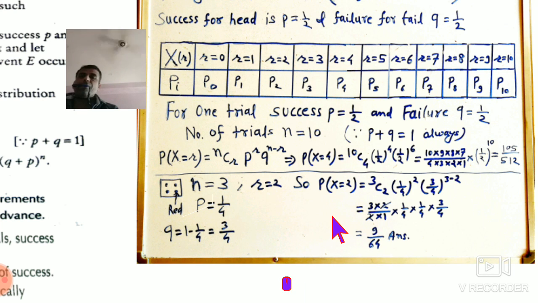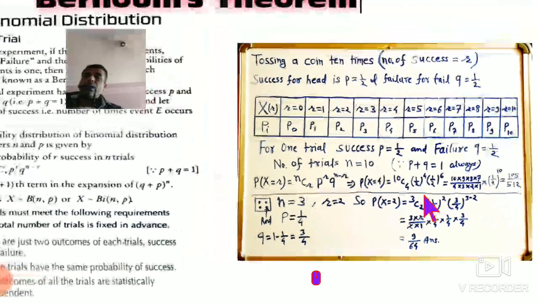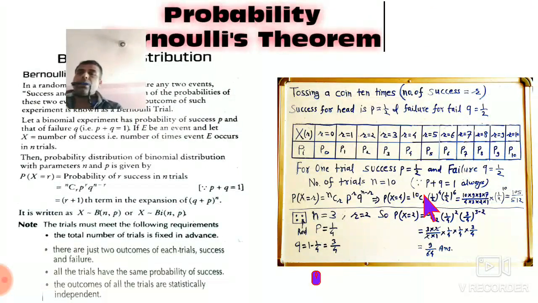So this is a different example of taking out a red ball. So you will count this probability also by the Bernoulli theorem. So these are the two different examples I have explained to you, and I hope you have understood it.